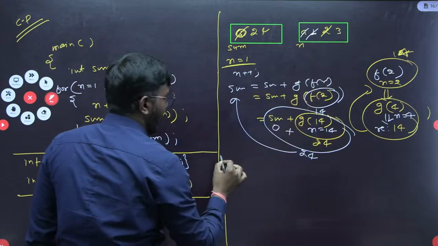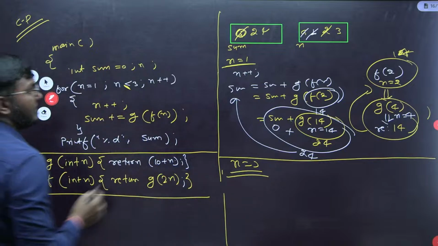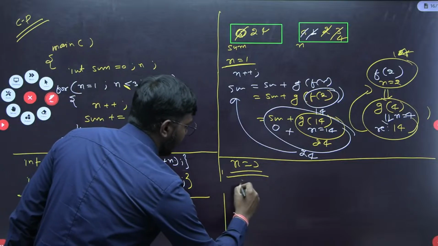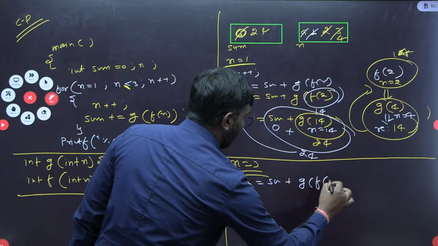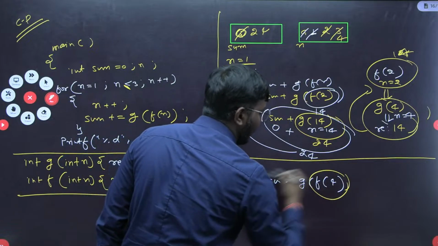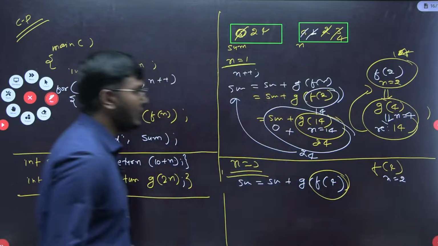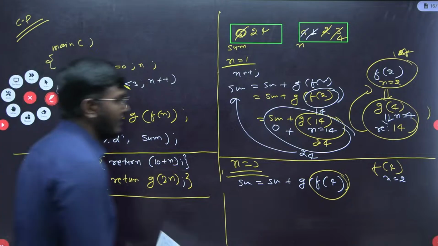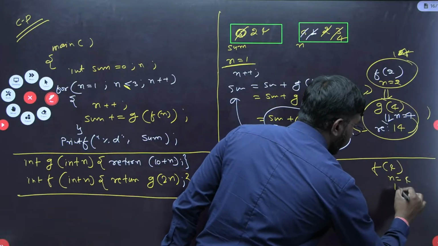n equal to 3. Execute one more time for 3 here. I can see n++ and this will become 4. Getting my point? Then see here. sum equal to sum plus g of f of n. What is n? n is 4 here. So I can call g of f of 4 here. f of 4 will call g of 2n. Sorry, n is 4 here.